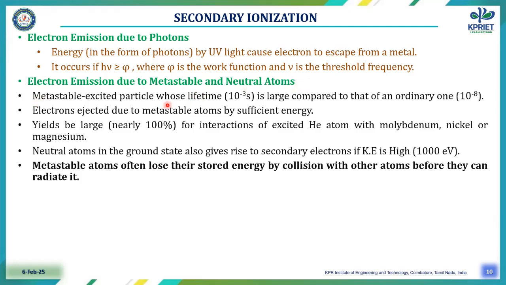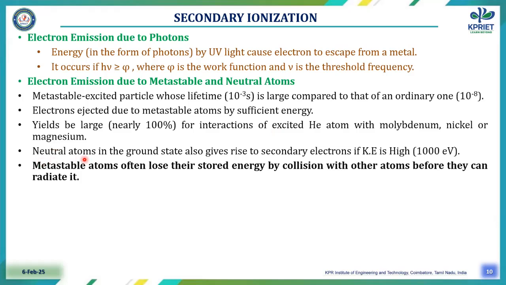Metastable excited particles have a lifetime of 10 power minus 3 seconds, which is large compared to that of an ordinary one. The ordinary excited state lifetime is 10 power minus 8 seconds. Electrons are ejected by metastable atoms with sufficient energy, with a yield of nearly 100% for the interaction of excited helium atoms with molybdenum, nickel or magnesium.